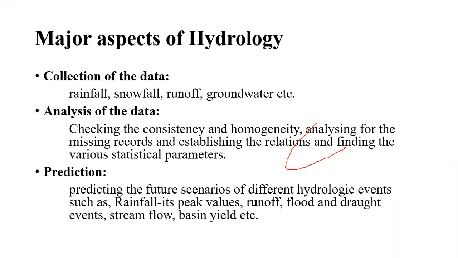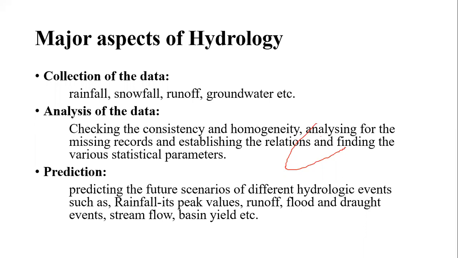From those scenarios and the current conditions happening around the earth, they develop relationships, and from those parameters they predict how much precipitation or rainfall will be there, and if rainfall will be there, then what will be its peak value, and due to that what will be the runoff generated, what condition will be there for the flood, and if there is a flood condition then which precautions will be required. Such things we predict.